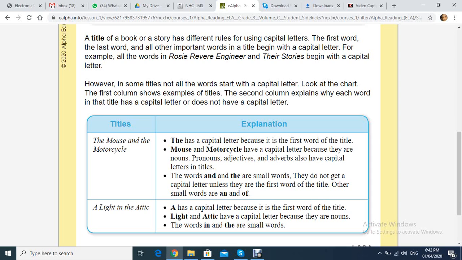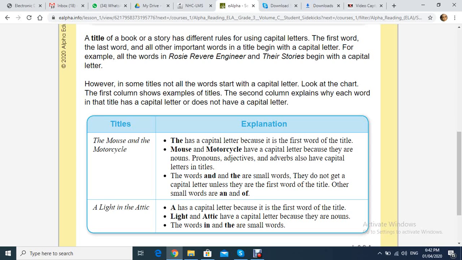However, in some titles, not all the words start with a capital letter. Look at the chart. The first column shows examples of titles. The second column explains why each word in that title has a capital letter or does not have a capital letter.